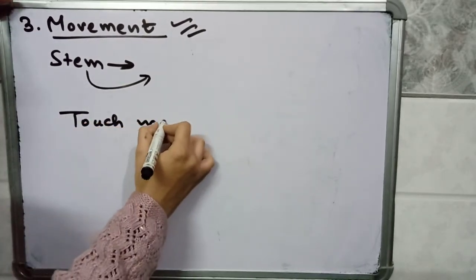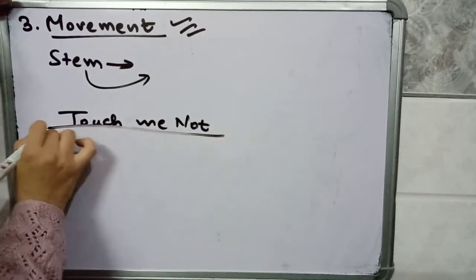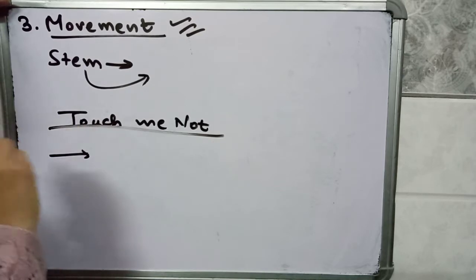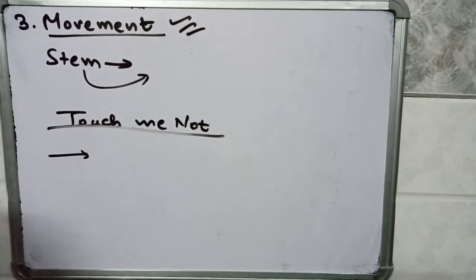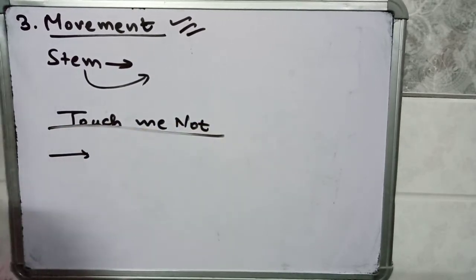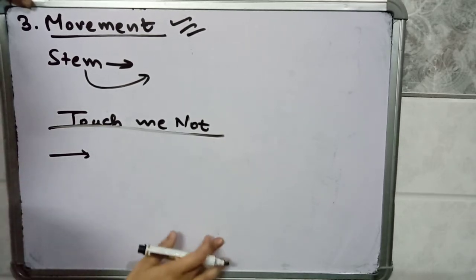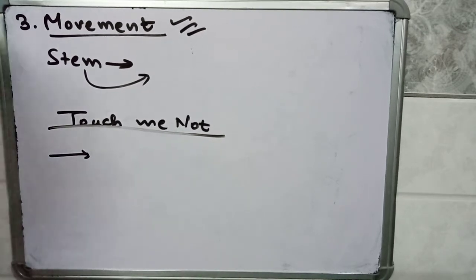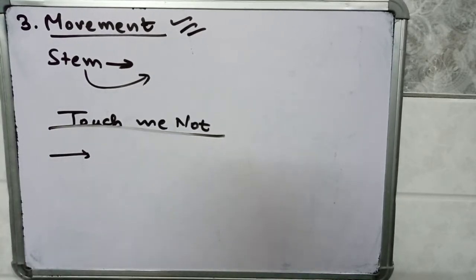Also, if you talk about the touch-me-not plant, when you touch this plant, the leaves of this plant get folded up, so this is also showing some kind of movement. Similarly, when a frog jumps from one position to another to catch its prey, it is also moving.